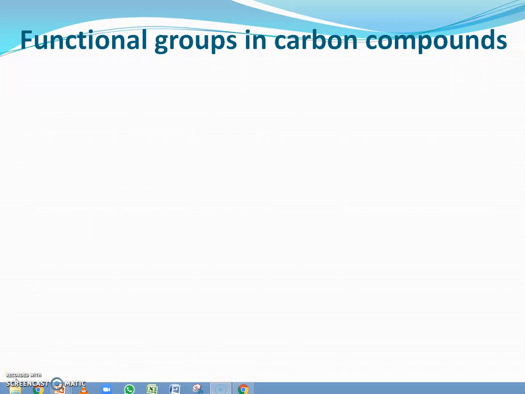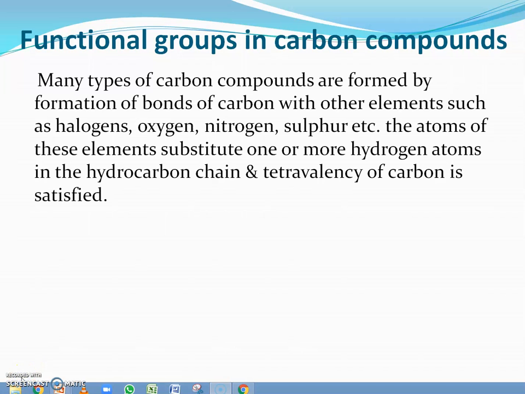In this video, we will discuss functional groups in carbon compounds. There is a large number of carbon compounds in the world, and day by day their number is increasing. But every group of organic compounds has characteristic properties, and these characteristic properties are due to their functional groups. Many types of carbon compounds are formed by the formation of bonds of carbon with other elements